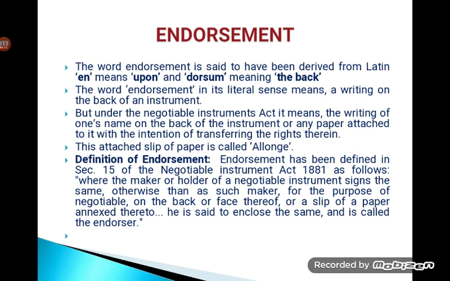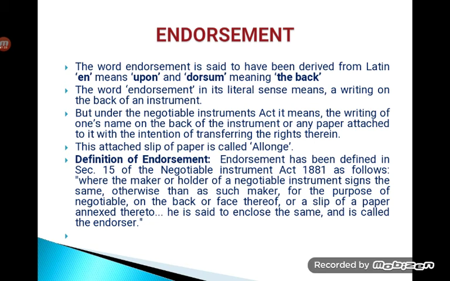According to the definition, Section 15 of the Negotiable Instruments Act of 1881 states that where the maker or holder of a negotiable instrument signs the same, otherwise than as such maker, for the purpose of negotiation, on the back or the face thereof, or on a slip of paper annexed thereto, he is said to endorse the same and is called the endorser.